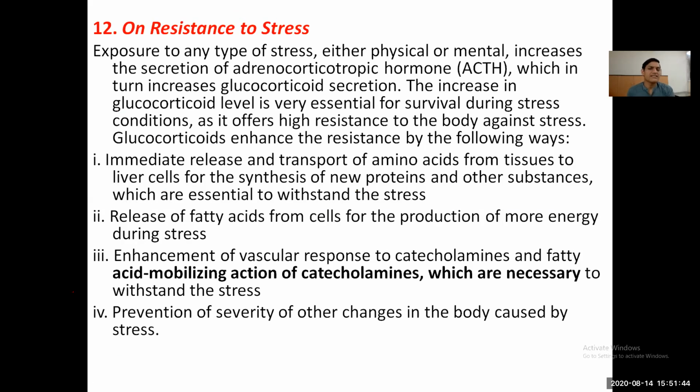On resistance to stress, on exposure to any type of physical or mental stress, adrenocorticoid hormones are increased, and thereby glucocorticoids are increased. The increase in glucocorticoid level increases the blood sugar level, which offers the body high resistance against stress by the following mechanism.